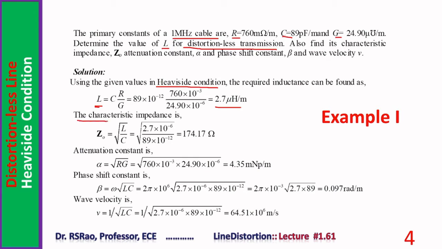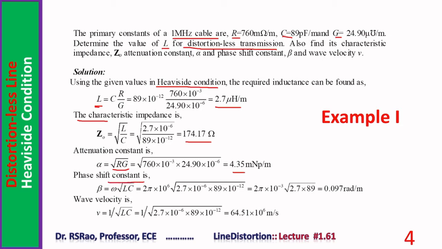The characteristic impedance of the distortionless line is root L by C. L is available now, C is also given. So substitution results in 174.17 ohms for characteristic impedance. Attenuation constant of the line is alpha equal to root RG. R is available, G is available. Square root gives 4.35 millinepers per meter.